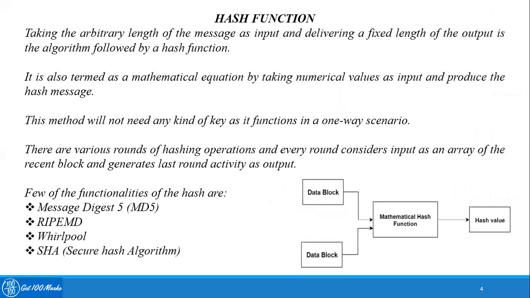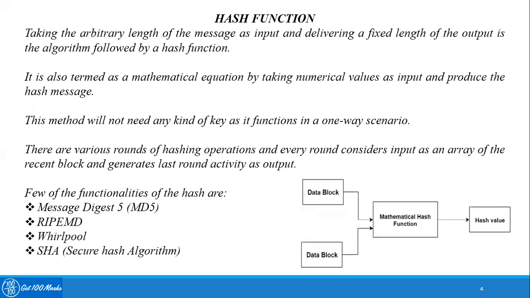And the last type of cryptography is a hash function. In this method, the inputs are collected from the senders and converted into a mathematical hash function or an algorithmic function, and that will give a value which goes to the receiver. Hash function takes an arbitrary length of message as input and delivers a fixed length output, which is the algorithm followed by the hash function.